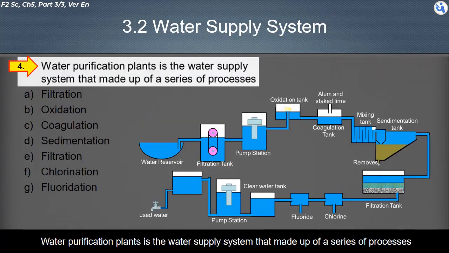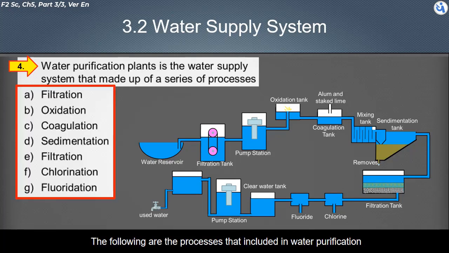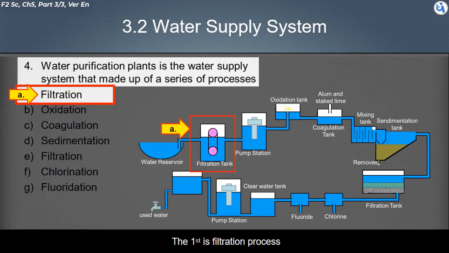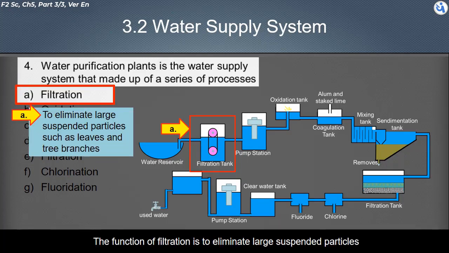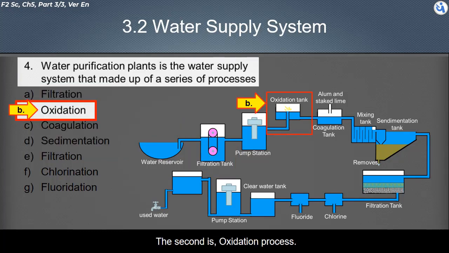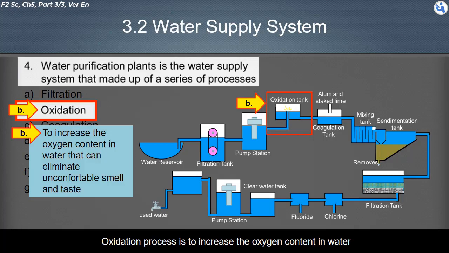Water purification plants are water supply systems made up of a series of processes. The following are the processes included in water purification. The first is the filtration process. The function of filtration is to eliminate large suspended particles such as leaves and tree branches. The second is the oxidation process. Oxidation is to increase the oxygen content in water, which can eliminate uncomfortable smell and taste.